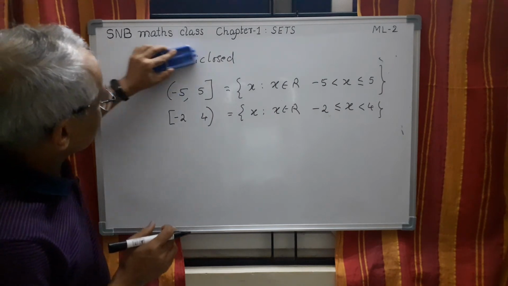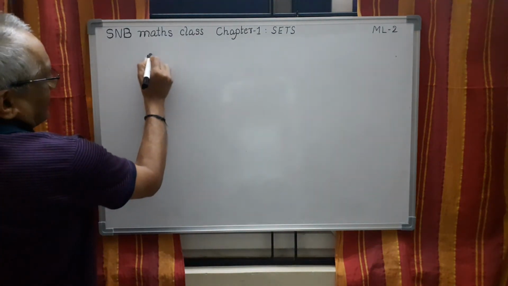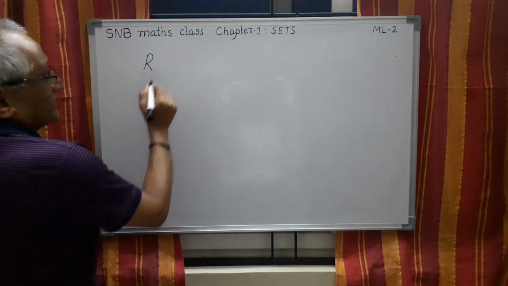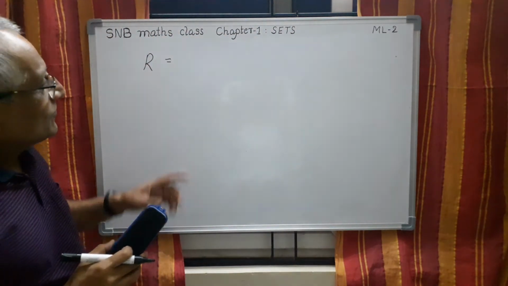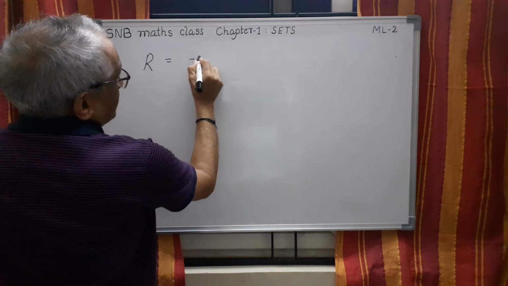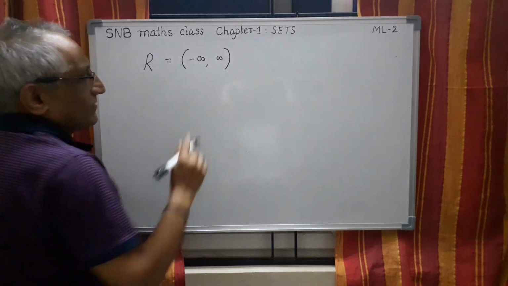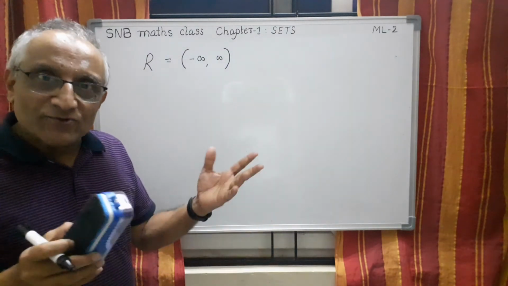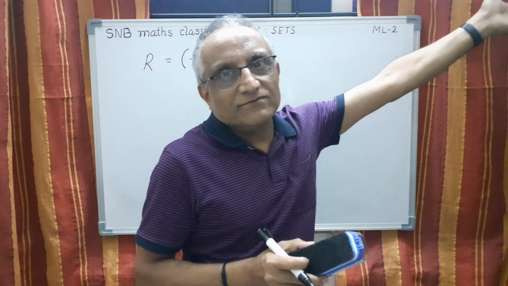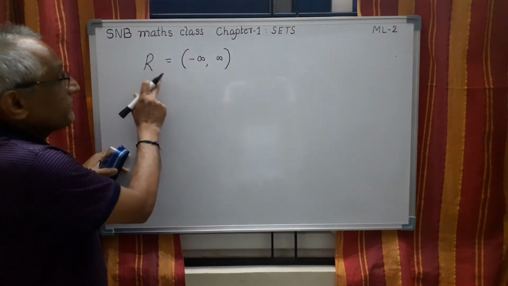There are some more possibilities. Let us take, for example, how do you write R as an interval? Can you write the entire set R using an interval? Yes. First you have to understand what are the elements in R. It is all elements. So we should write minus infinity to infinity. But here you should use only an open interval because infinity is not a real number. We don't know what it is. However large a number, whichever way you go, there is still one more point. So this is the symbol we use for R.